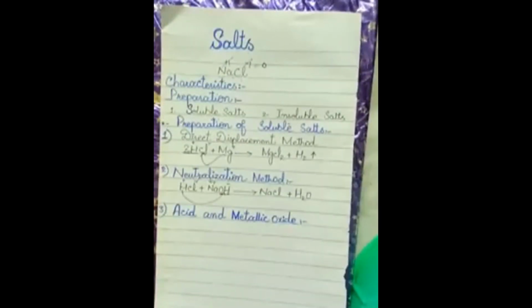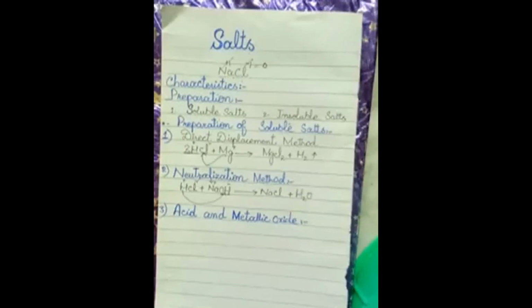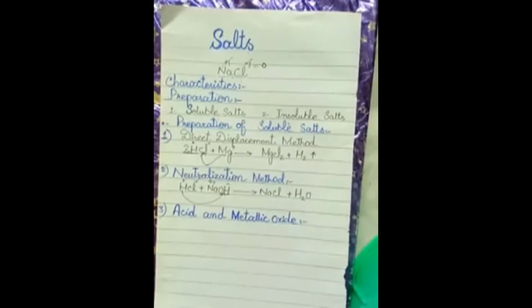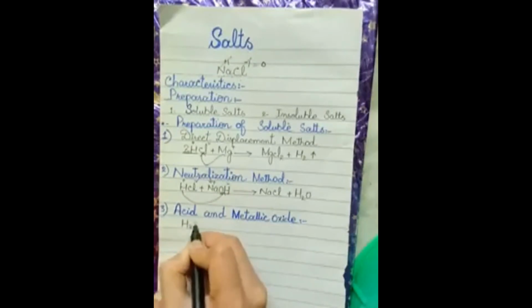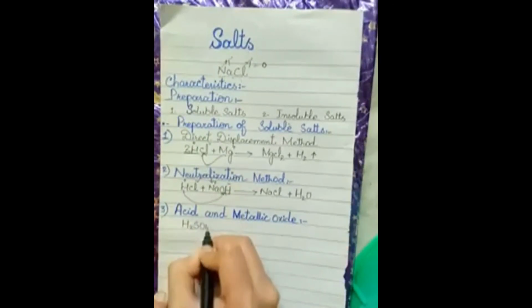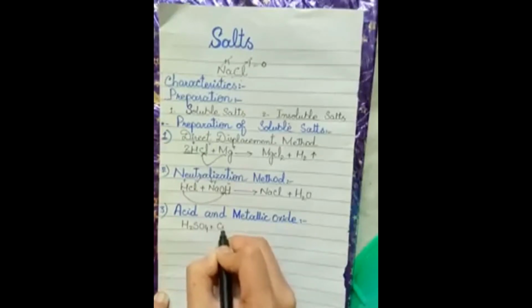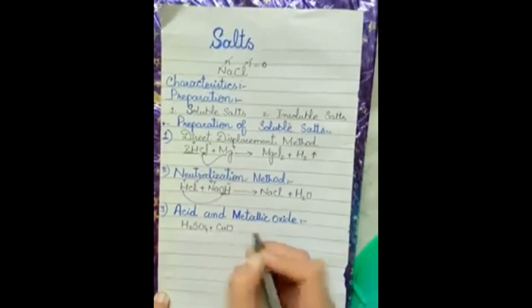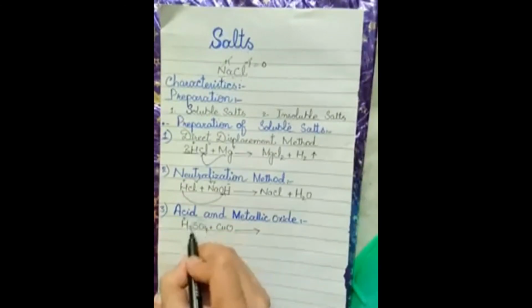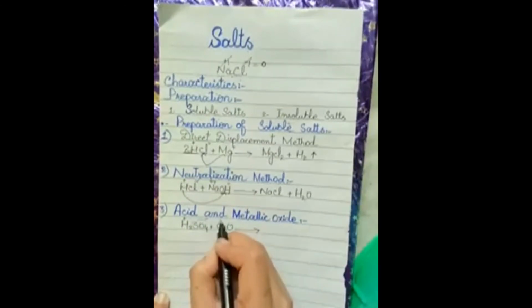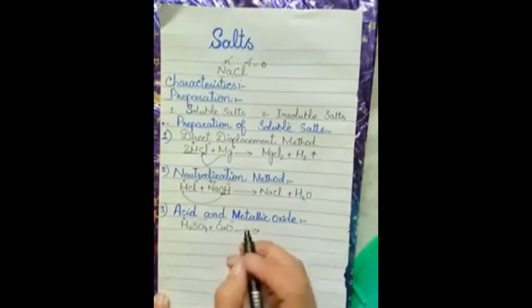The next type of reaction is the reaction of an acid and metallic oxide. The insoluble metallic oxides react with dilute acids to form the salt and water. H2SO4, sulfuric acid, reacts with copper oxide to form, positively charged, this one is negatively charged, positively charged, and negatively charged.